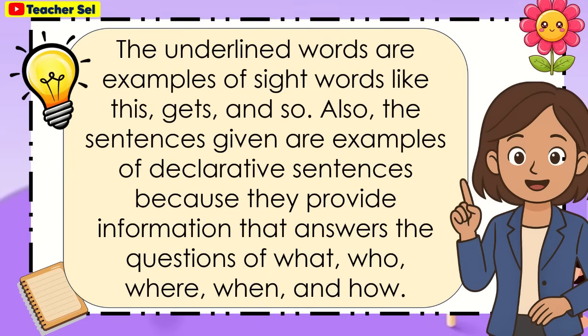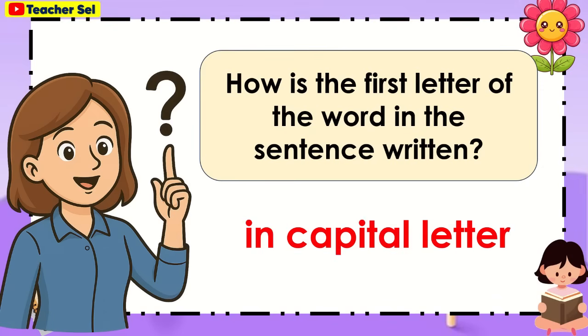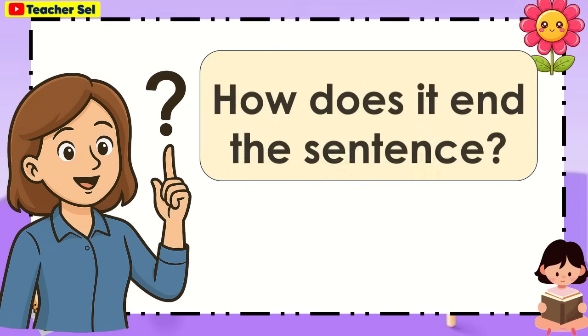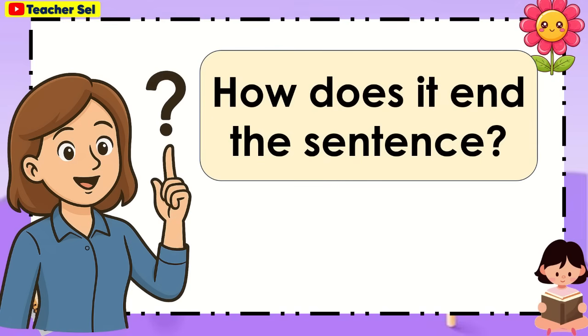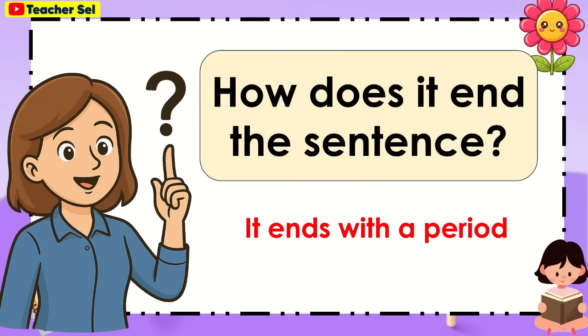Also, the sentences given are examples of declarative sentences because they provide information that answers the questions of what, who, where, when, and how. How is the first letter of the word in the sentence written? It is written in capital letter. How does it end the sentence? It ends with a period.